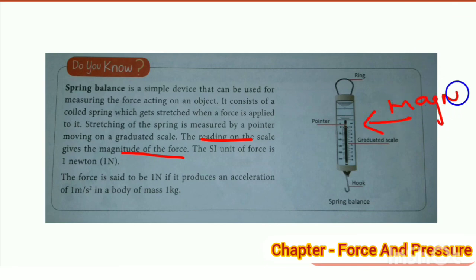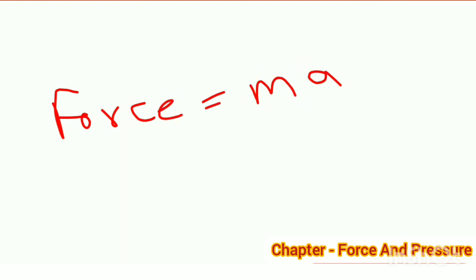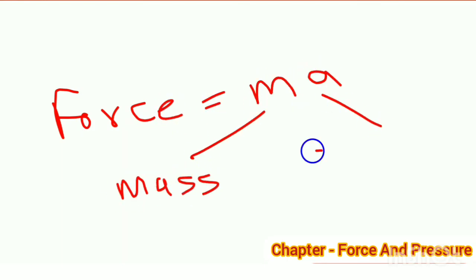The SI unit of force is 1 Newton. The force is said to be 1 Newton if it produces an acceleration of 1 meter per second squared in a body of mass 1 kilogram. From here we get that force equals ma, that is, mass times acceleration.